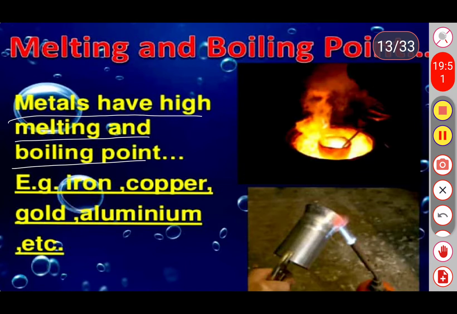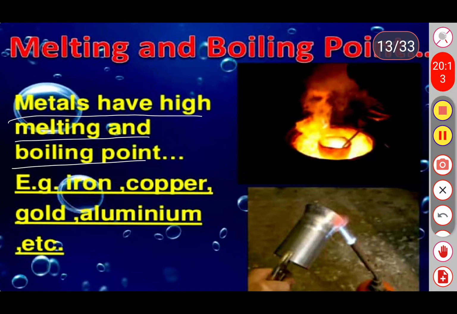For example, gold, silver, aluminum, right? So these are solid in nature. We have one more exception case here. Mercury is also a type of metal, but it is liquid at room temperature.